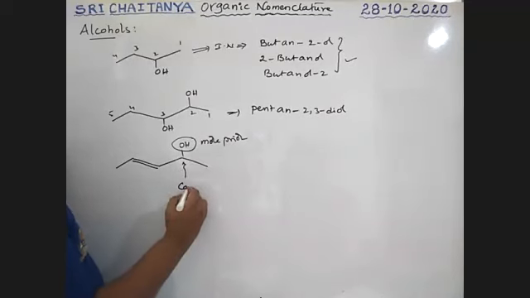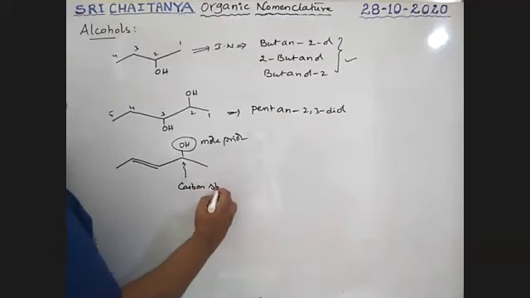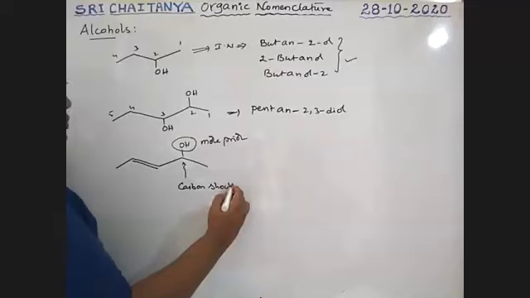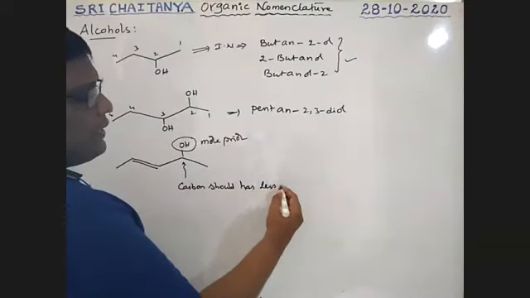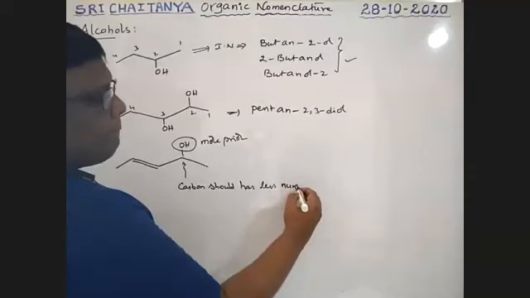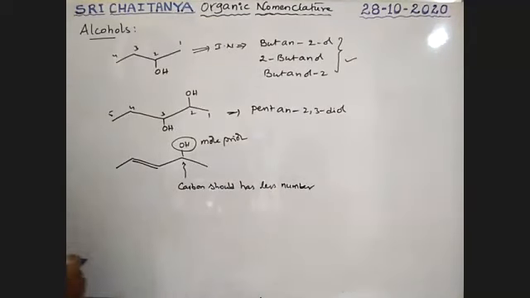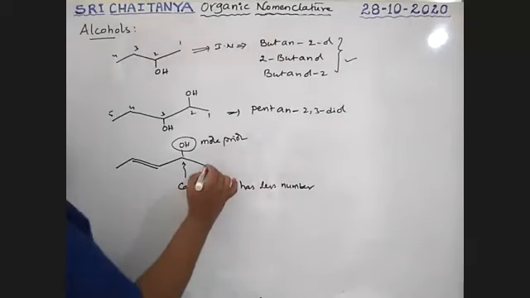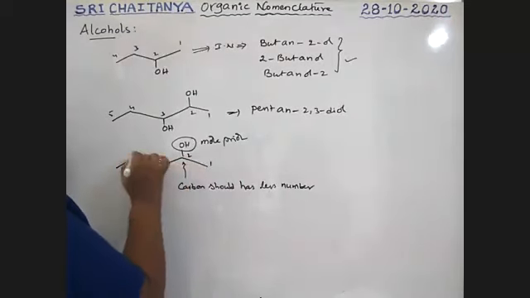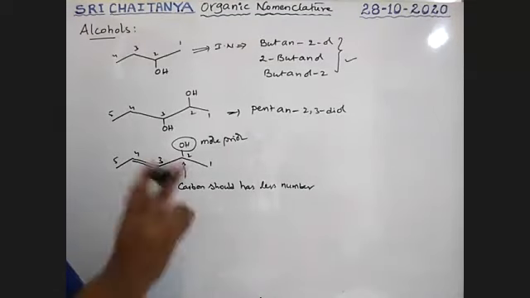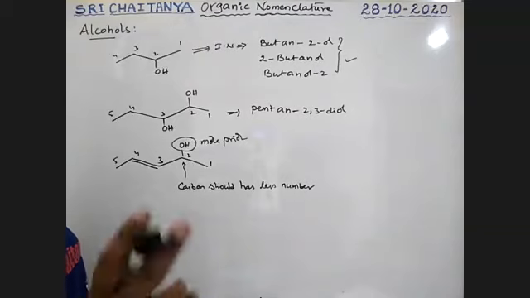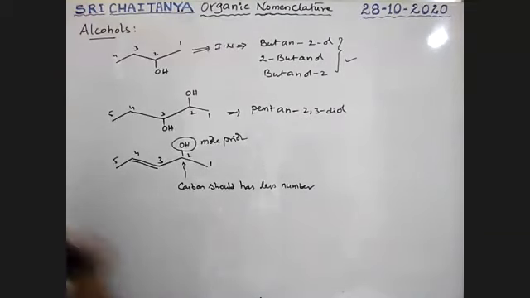So this carbon should have the less number. Therefore, this is 1, 2, 3, 4, 5. Okay. Therefore, you should mention the position of the double bond and OH also.